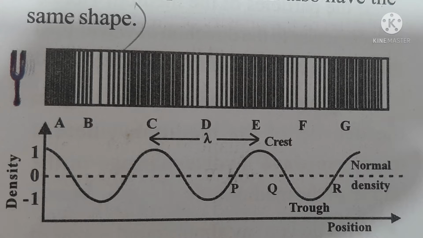It represents compression. In portions like QR the density is less than the normal. It represents a rarefaction. Thus, the compressions are the regions where density as well as pressure is high. The rarefactions are the regions where the density as well as pressure is low.